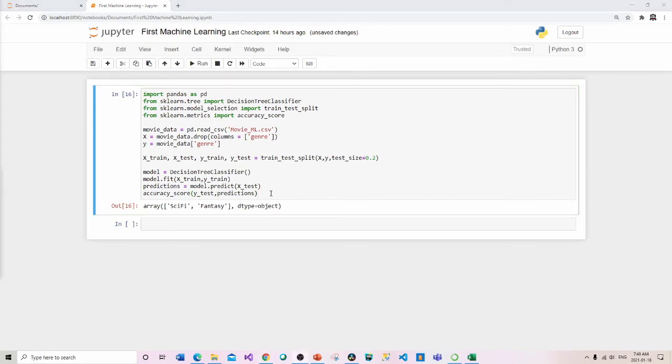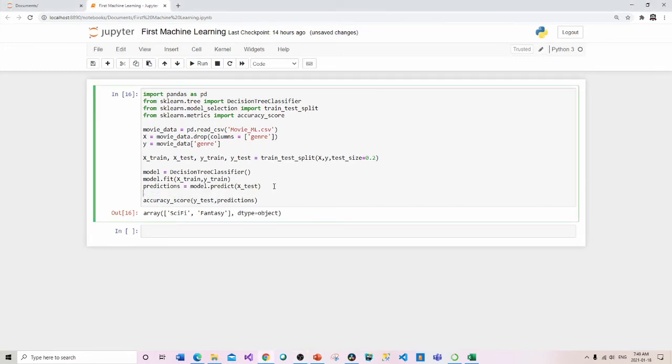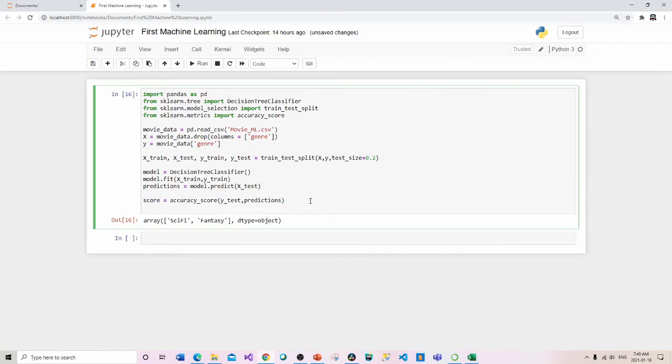So the accuracy score here is going to be between 0 and 1. Okay, so let's assign that to score and then really just display this to the console. And let's run that. Okay.